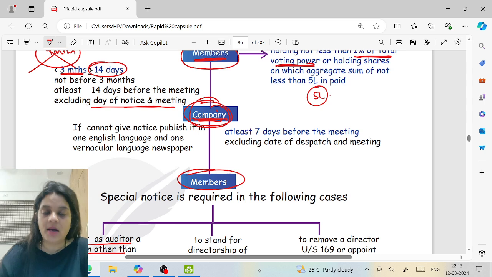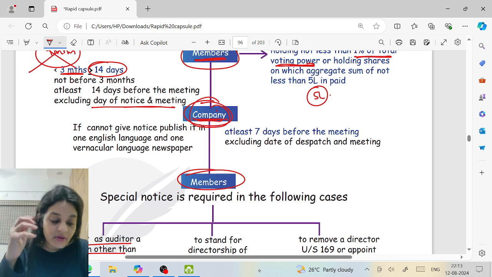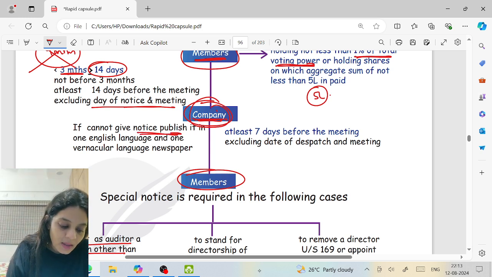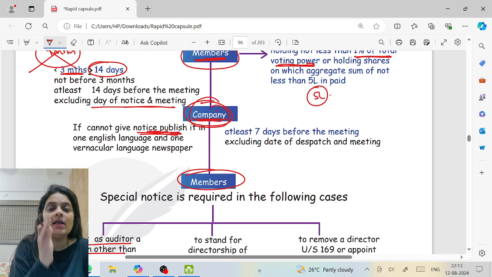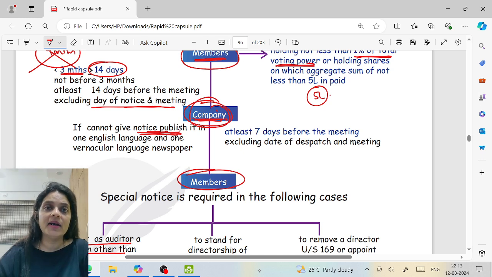this notice to the other members. If due to time shortage we are not able to give it to every member, we will publish it in the newspaper. And you know, in Companies Act, whenever I say publish, it is one English and one vernacular language newspaper, right?